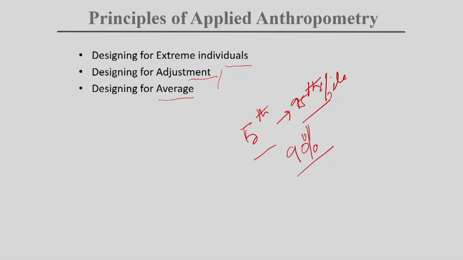Next is designing for average. The whole product will usually never be designed for average, but a few dimensions can be designed for average in a product. Not all the dimensions will be for average people. A few dimensions will definitely be for the 5th or 95th percentile. The rest, 1, 2 or 3 dimensions, can be designed for average in any product. Thank you.